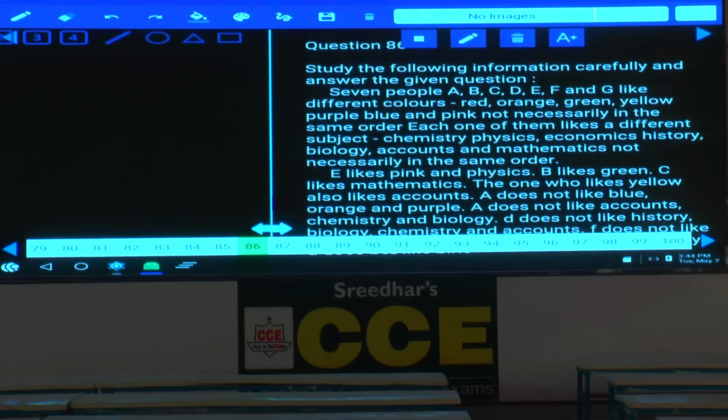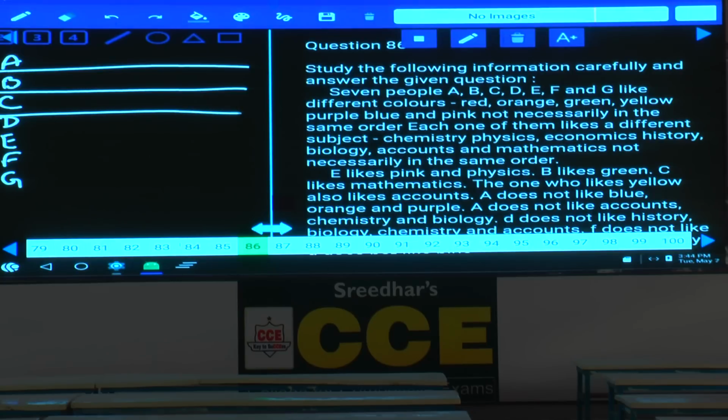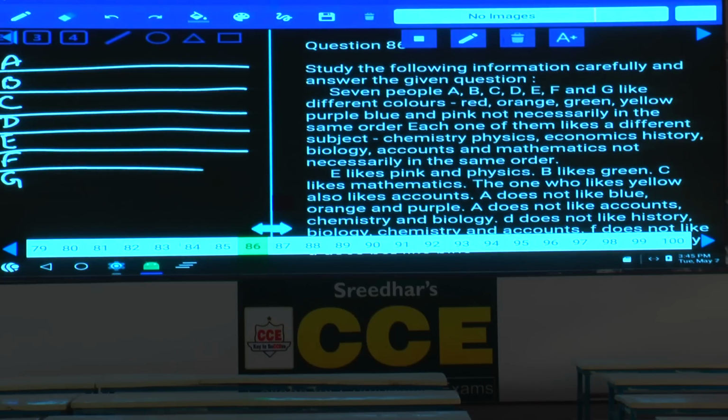Now again, 7 persons and 7 different subjects are there, and we need to fix this one. It comes under 2 parameters, starting from A through G: A, B, C, D, E, F and G. Now, today this is the third puzzle based on this distribution, a 2-parameter distribution.